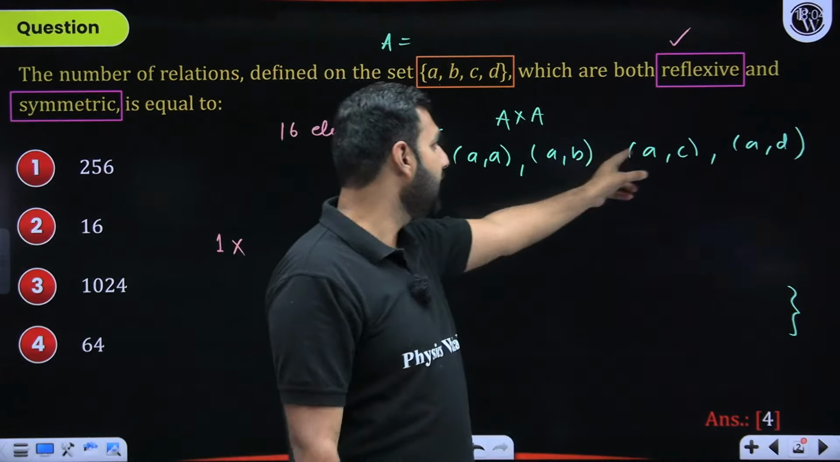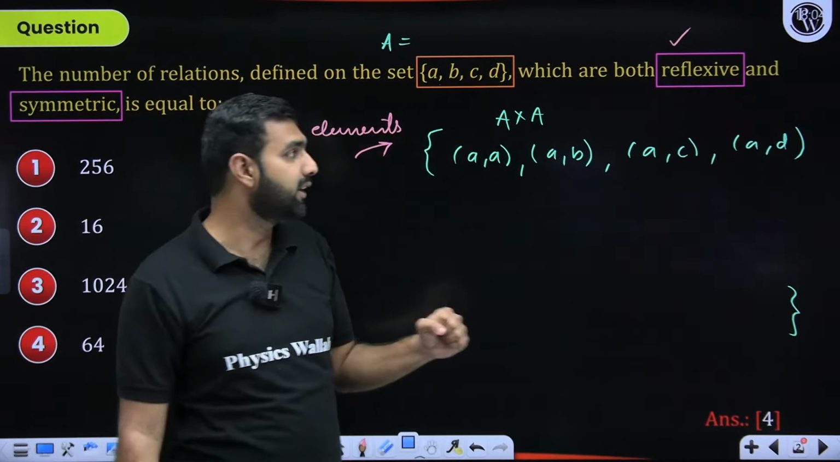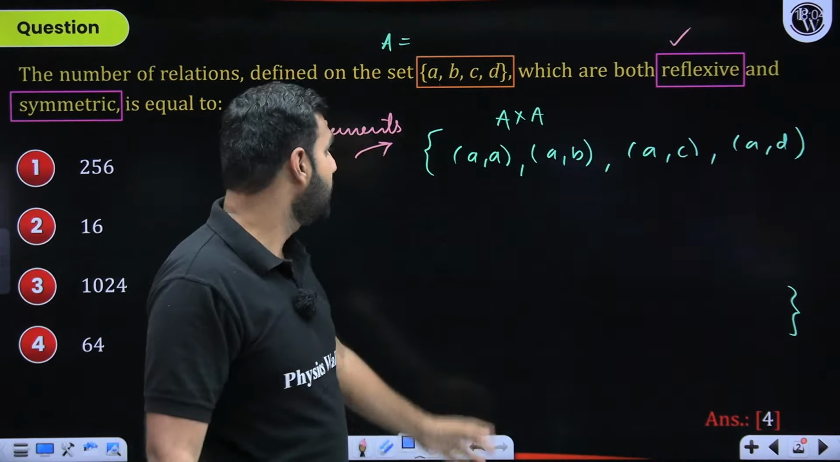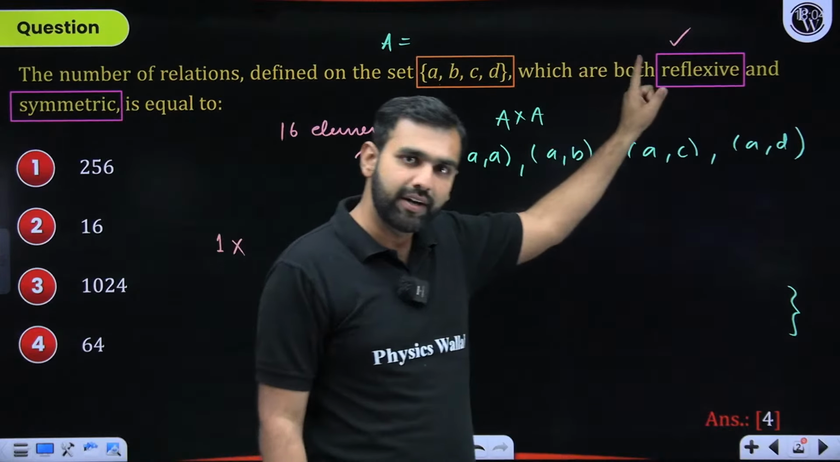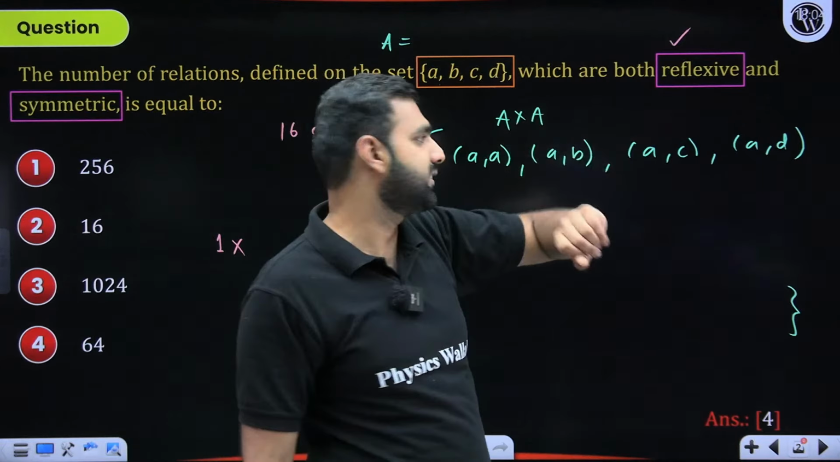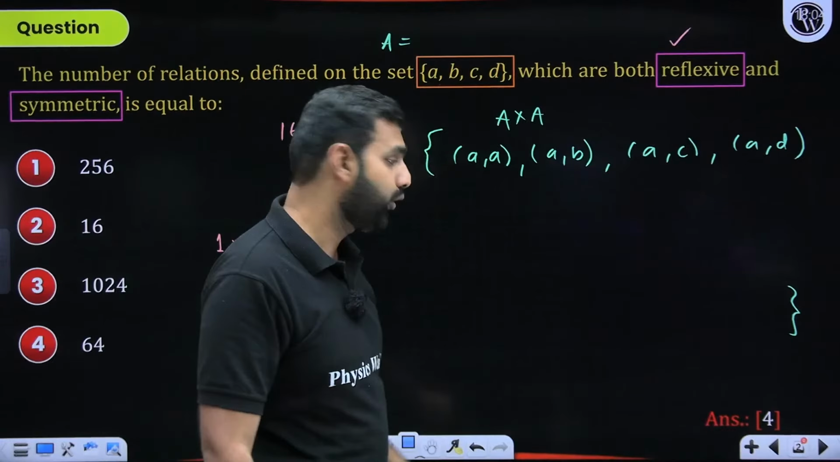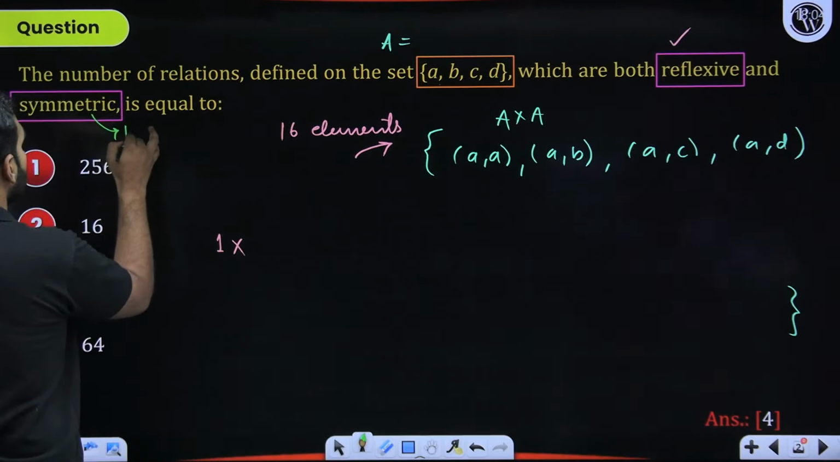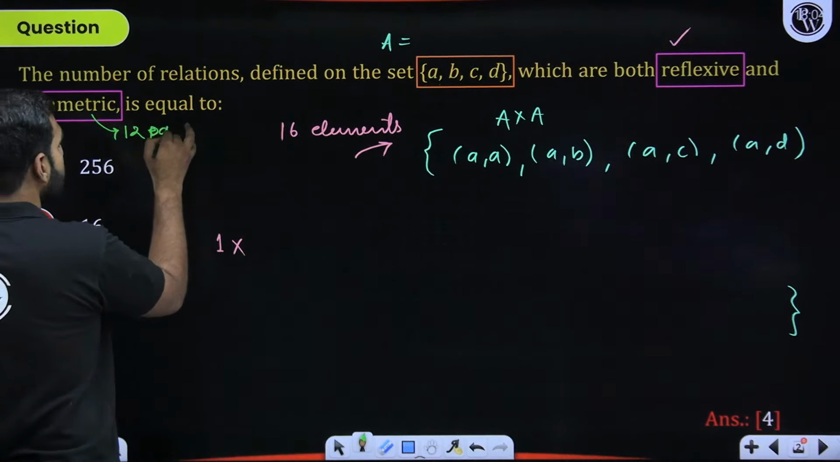If you are taking A comma C, then C comma A is supposed to be there. If you are taking A comma D, then D comma A is supposed to be there. So after taking 4 elements, which are mandatory to keep it reflexive, I am left with 16 minus 4, 12 elements. I repeat, I am now left with 12 elements. Now those 12 pairs